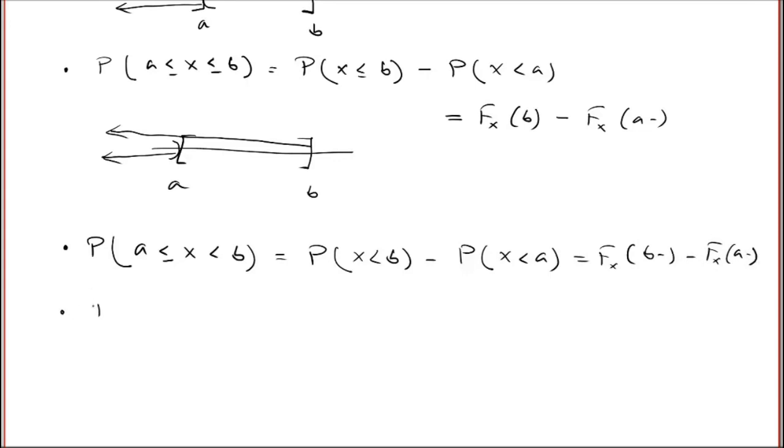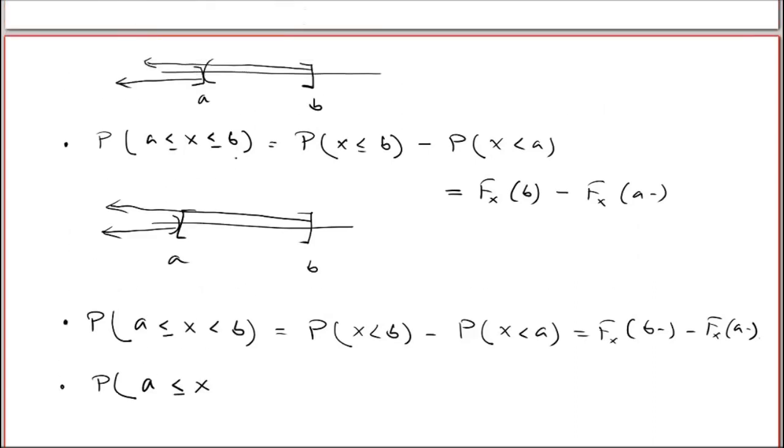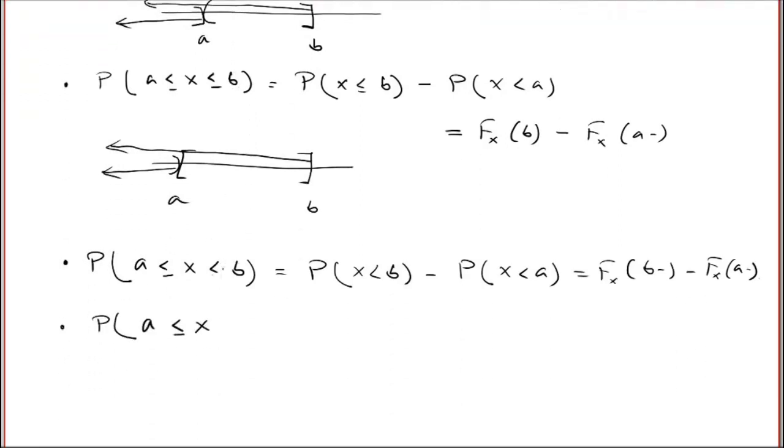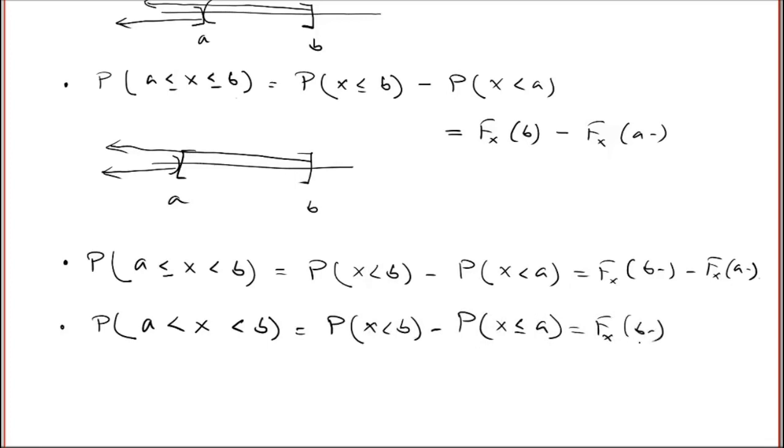The last possibility is a open and b open, which we have not considered. In this case it is the probability that X is strictly less than b minus the probability that X is less than or equal to a. So it is the left limit at b minus F(a).